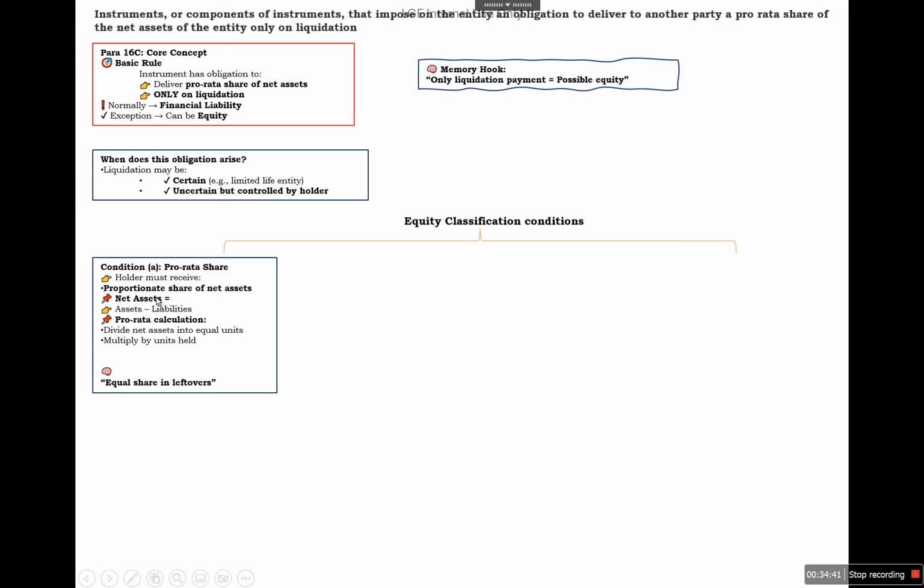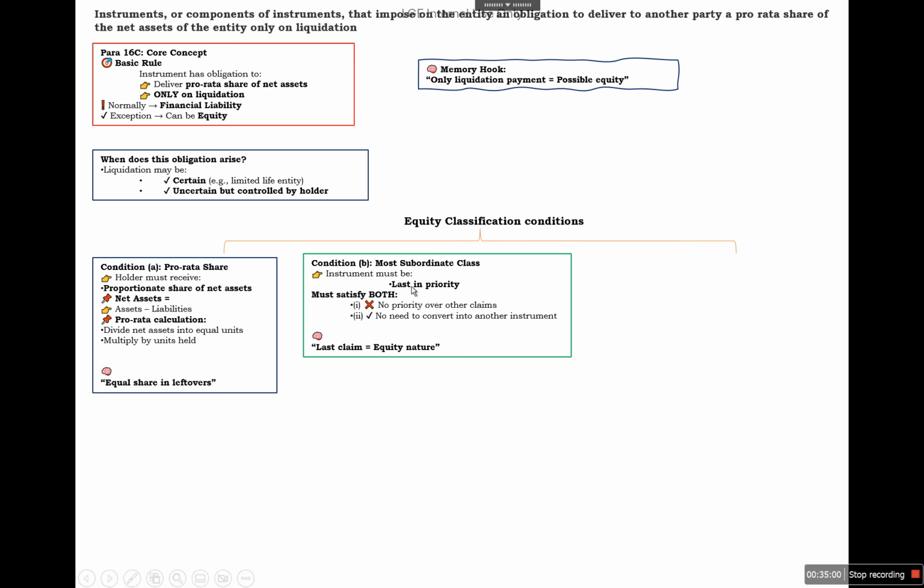The holder must receive a pro rata share of net assets. Net assets means assets minus the liabilities, and the pro rata calculation is: divide the net assets into equal units, multiply by the units held. So in this case, the first condition is that it should receive a pro rata share. Next, it should be the most subordinate class of instrument, the last in the priority. It must satisfy that no priority over other claims is there, and no need to convert into another instrument.